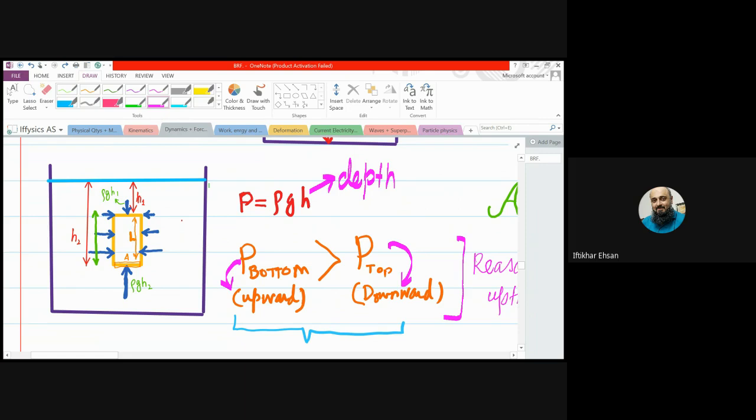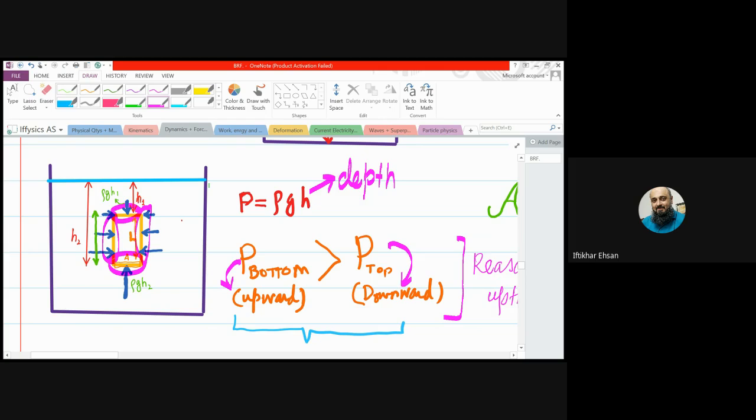So, which side will the liquid apply the pressure? The liquid applies the pressure perpendicularly, and gas as well, to all the surfaces which are in contact with the liquid. So the solid is in contact with the liquid from this side, this side, this side.